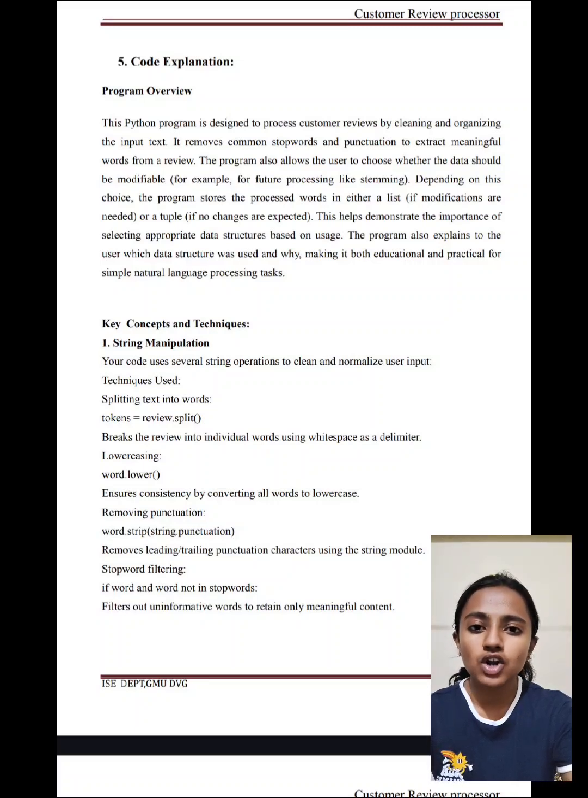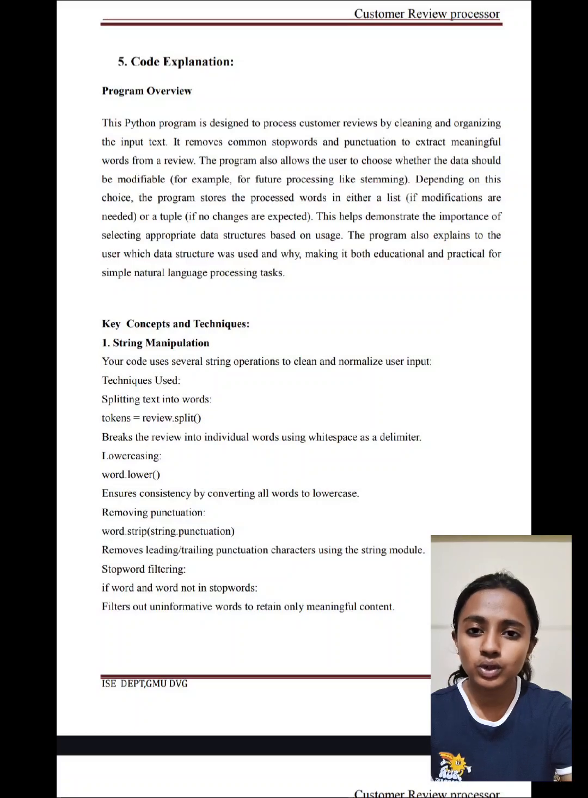And next we have the key concepts and techniques. First, string manipulation. Our code uses several string operations to clean and normalize user input. We can see some techniques used. Splitting text into words: for that we use tokens = review.split(), which breaks the review into individual words using whitespace as a delimiter.